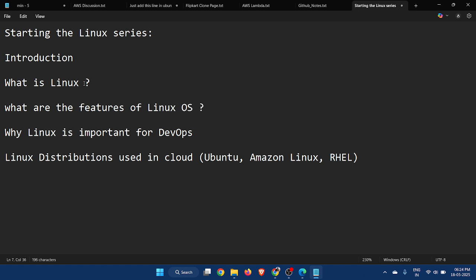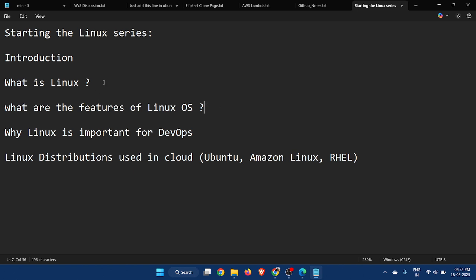There is also a Linux kernel. Its name is similar to the Linux operating system. So what does the Linux kernel do? The Linux kernel is the core of the Linux operating system, and it helps to communicate with the hardware. It's very important, and we can say it's the heart of the Linux operating system. The Linux kernel is written in C language, and as you know, C language is very fast.